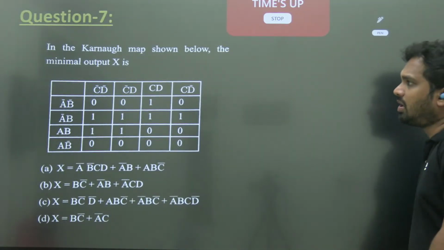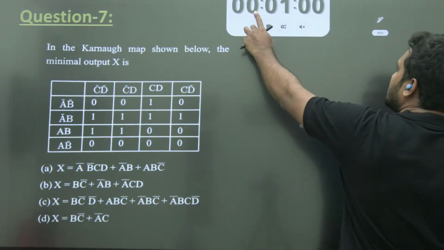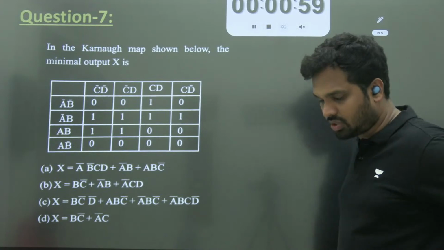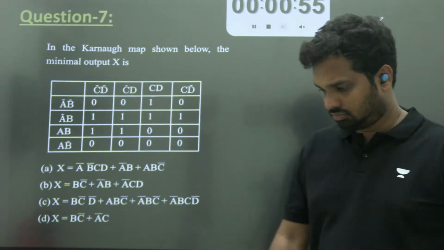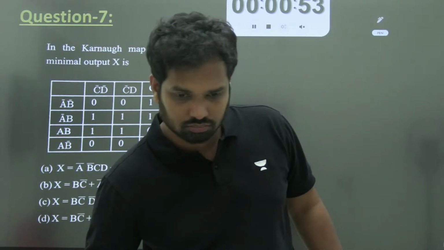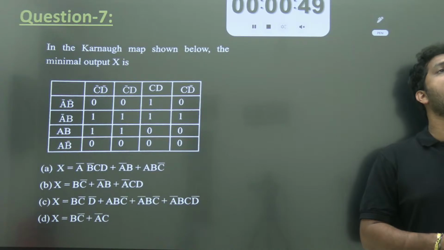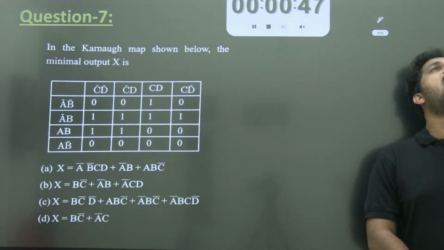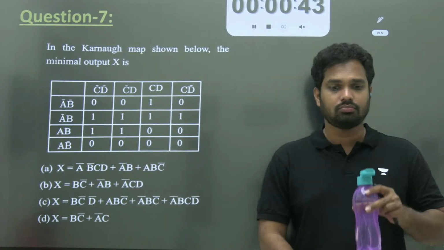So in the K-map shown in the below, minimal output X, just K-map का minimize करना चाहिए भाई. Options, question number 7. Question number 7.